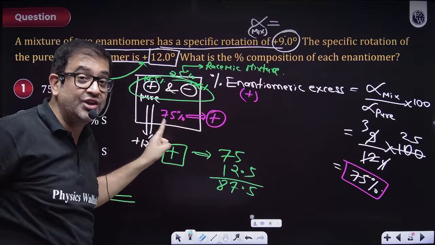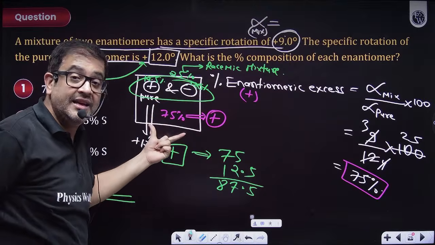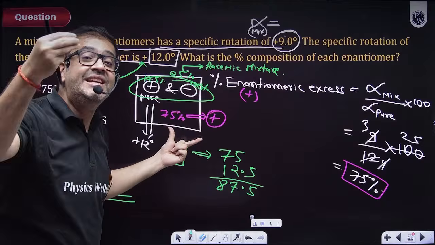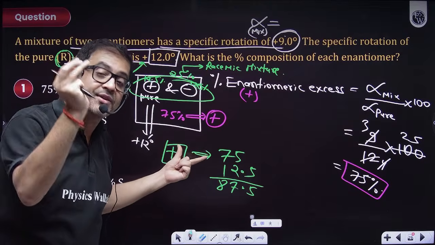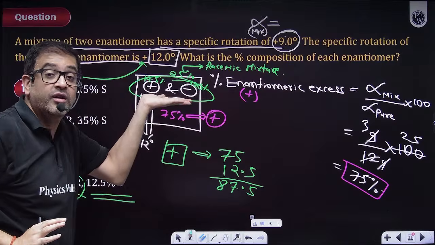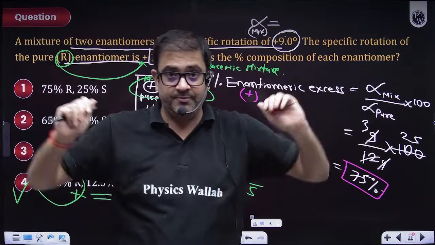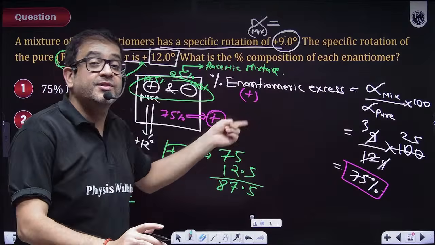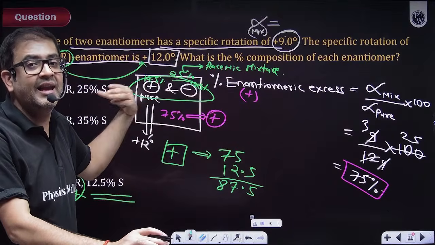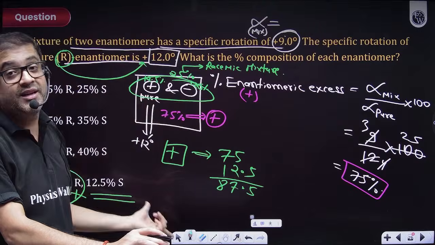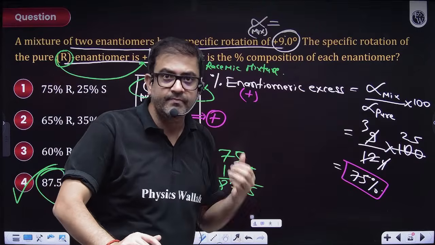That means this is an area by which you have exceeded yourself, maximized yourself, in percentage terms with respect to racemization. So if 75% you are more, then 25% you were like me, like the other enantiomer. So 25% it will be your racemic mixture.